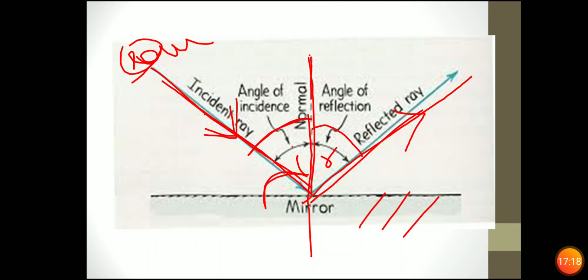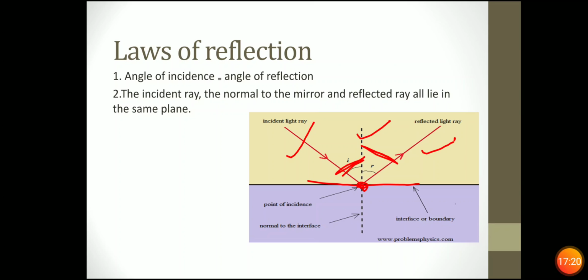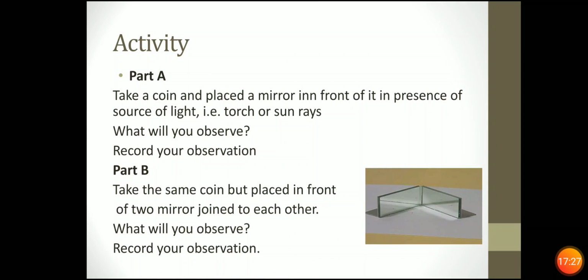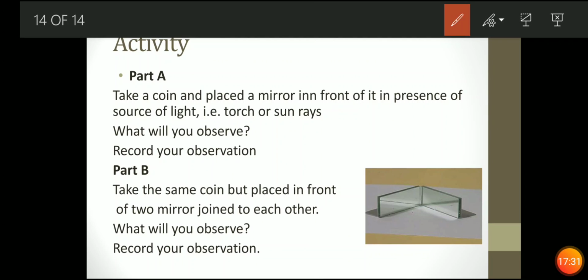I hope these laws of reflection are clear to you. Now, what we have studied is image, reflection and laws of reflection. Now you have to do an activity at your home: take a coin and place it in front of a mirror. Suppose this is your mirror and place a coin in front of the mirror. Now in the presence of a source of light, say torch or sun rays, you have to record your observation.